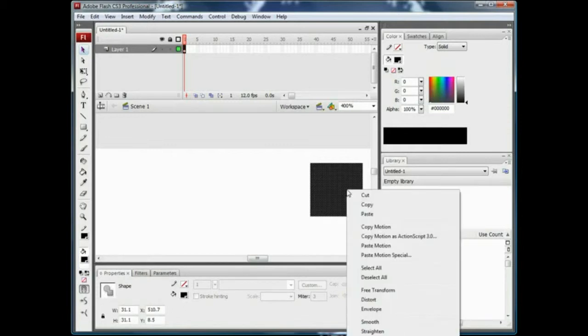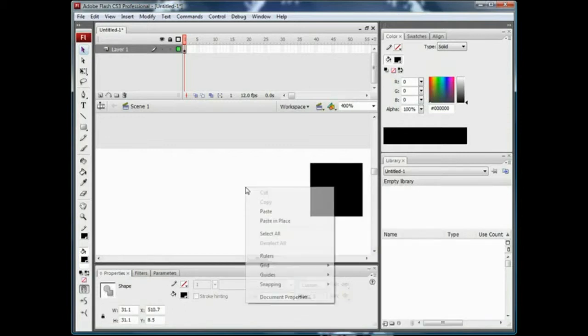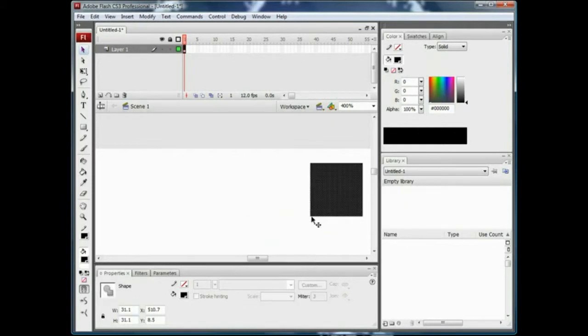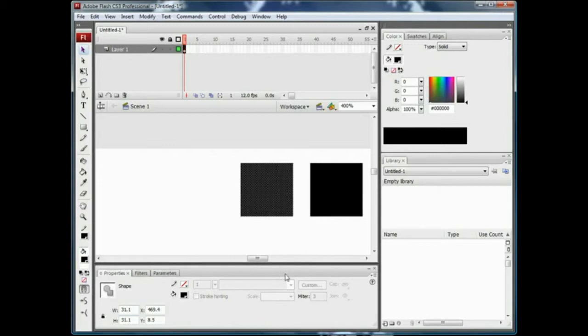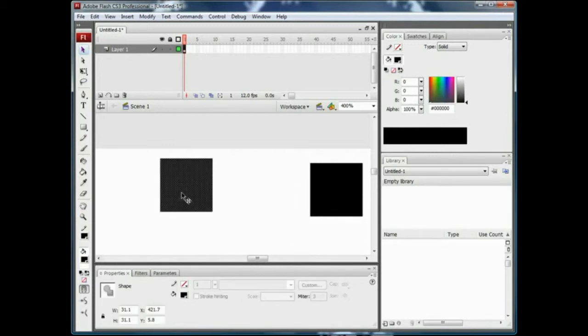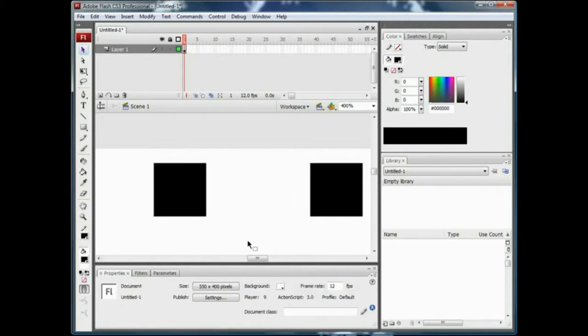Alright, so copy this by right-clicking it and going to copy, and right-click in the stage and press paste in place, and drag it out to the side. Alright, or maybe a little bit more, so I can just show you what I'm about to do.